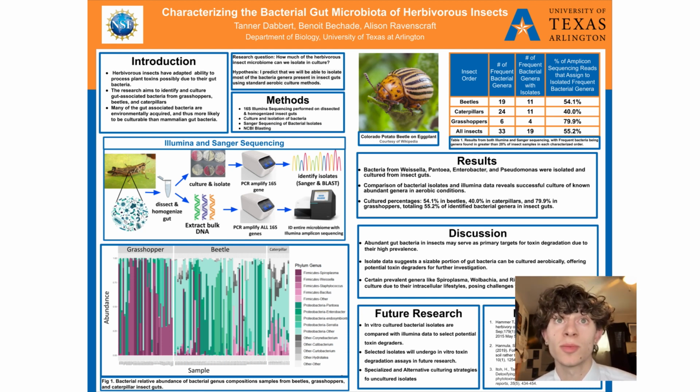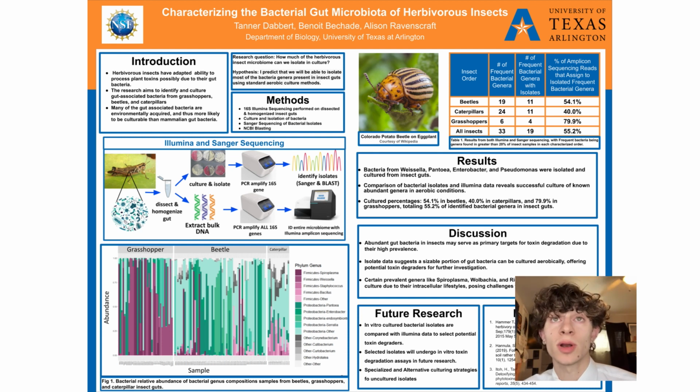The last column is the percentage of Illumina reads per insect order that matched one of the isolated frequent bacterial genera. This last column is a good metric showing how significant of a portion this table is concerning by illustrating just how much of the bacterial relative abundance has been sampled through bacterial isolation. The isolate data shows us that a significant amount of gut bacteria is likely culturable in aerobic conditions, and in conjunction the two give us an idea of the relative abundance in vivo of the isolates we have obtained.